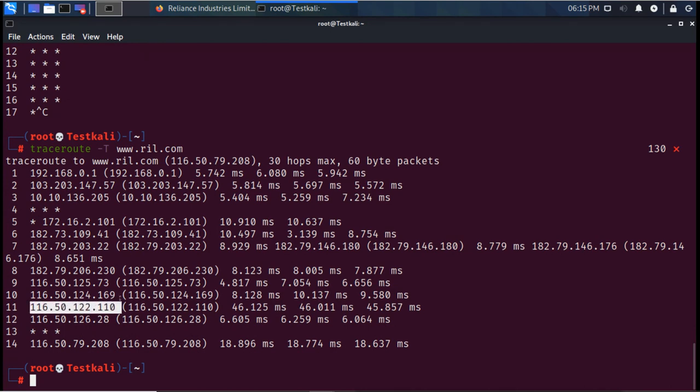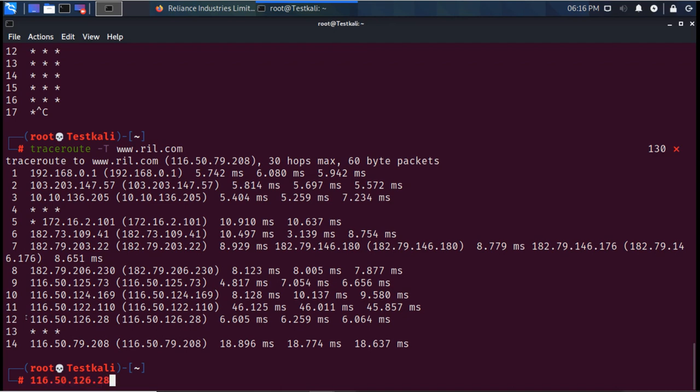So this is the router of that organization, and after the router there is one more hop it is showing here, and this hop is actually a firewall. So this firewall is blocking all the ping requests, but it is allowing that TCP SYN request for the port number 80.